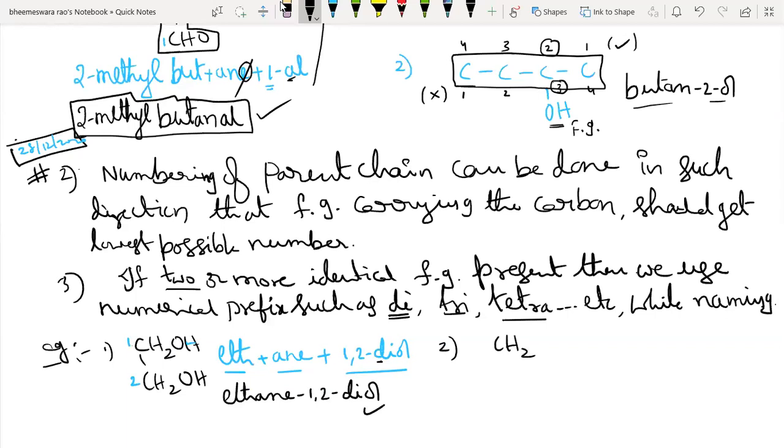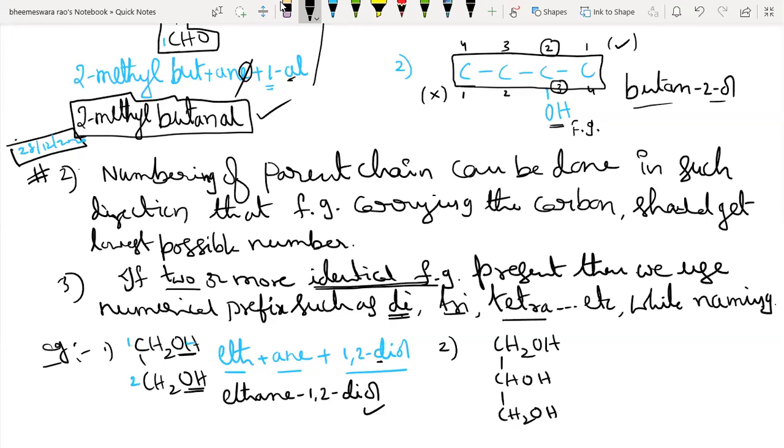So now you can easily give the correct name of this compound. Why diol? Because look here, 2 identical functional groups: OH here, also OH. What does the rule say? If 2 or more identical functional groups are present, then we should use the numerical prefix.